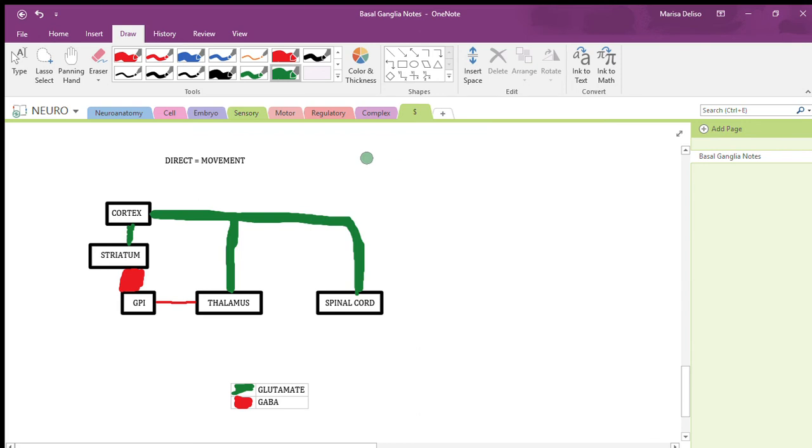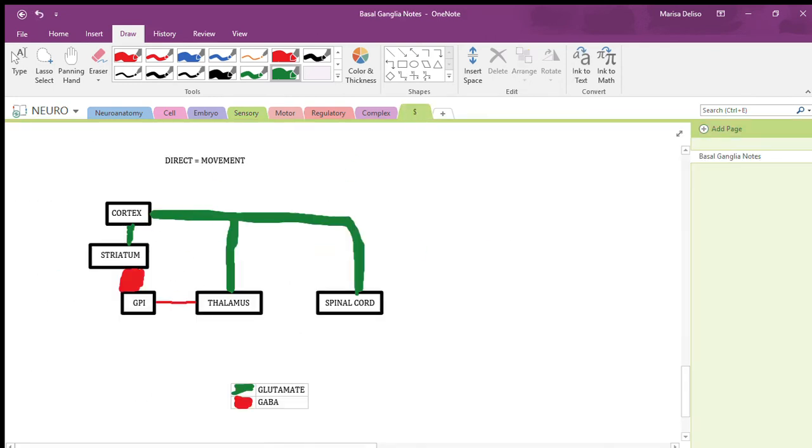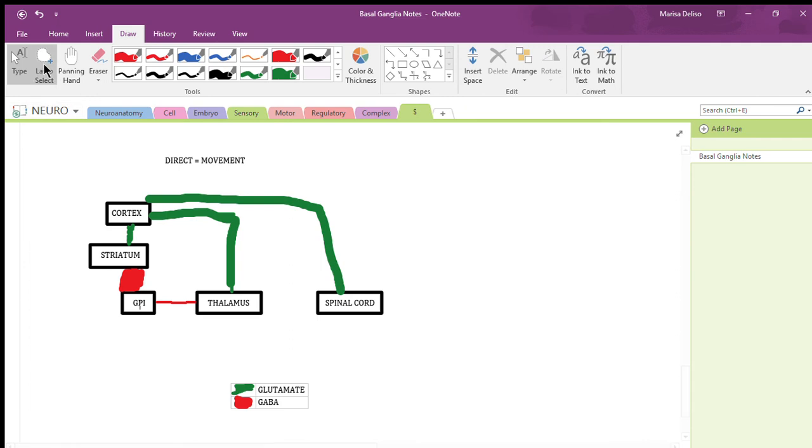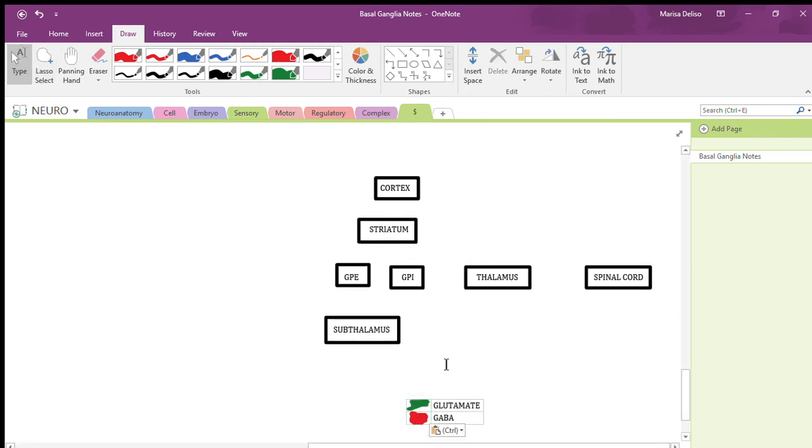Okay, cool. So we have that, and now we're going to talk about the indirect pathway. I just want to make sure I didn't miss anything. You can call these two different pathways. I kind of drew them on top of each other, but we would say the cortex then sends a stimulatory signal to spinal cord. Okay, cool. So now let's talk about indirect. I'm going to copy that and move over here to our blank template, but we'll keep this down here to keep our neurotransmitters in mind.